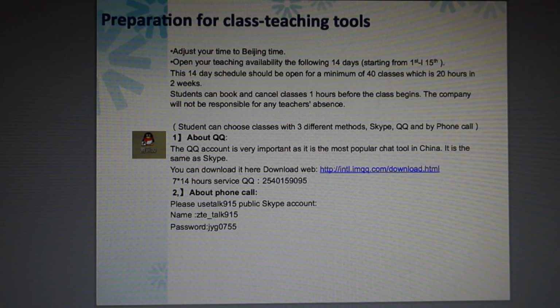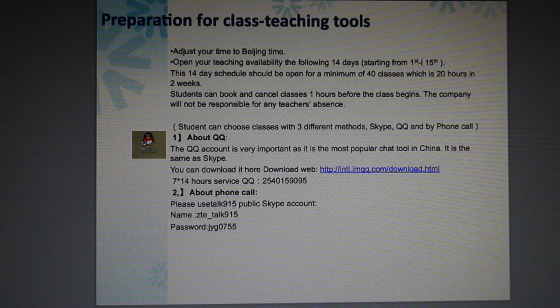If you have a smartphone, you can choose to speak to our China office or QQ office. If you cannot download QQ to your phone, you need to make sure you can log in to your QQ once a day. If you don't have a smartphone, you can download the mobile version of QQ from the link we provide in this page.